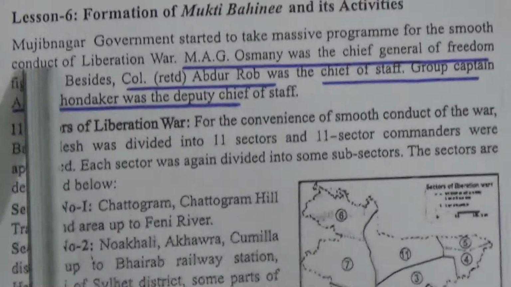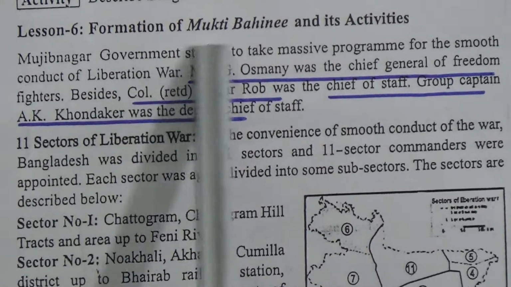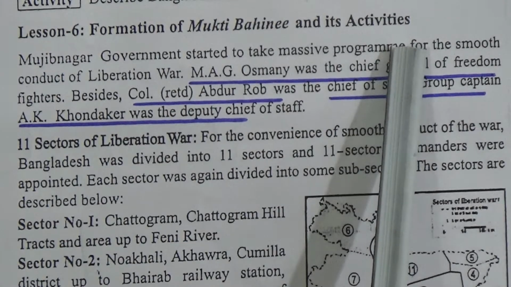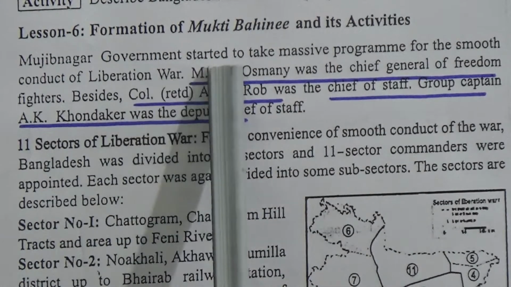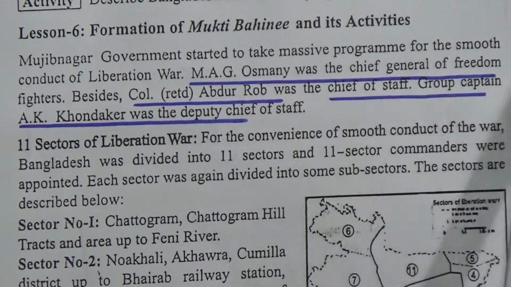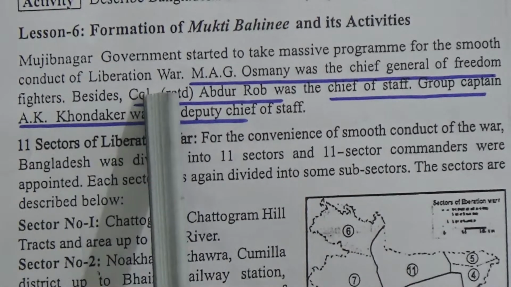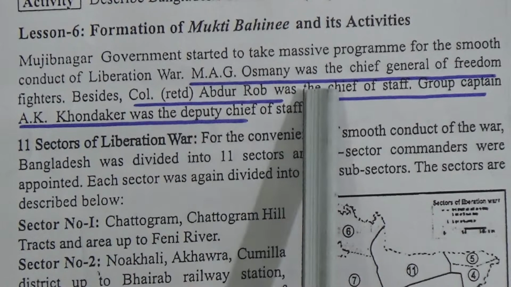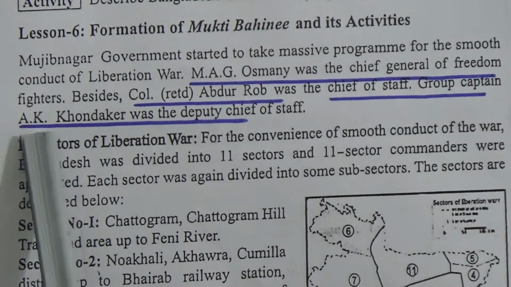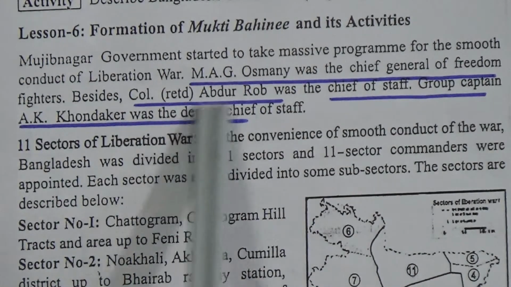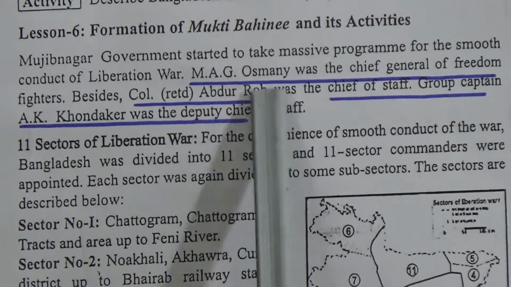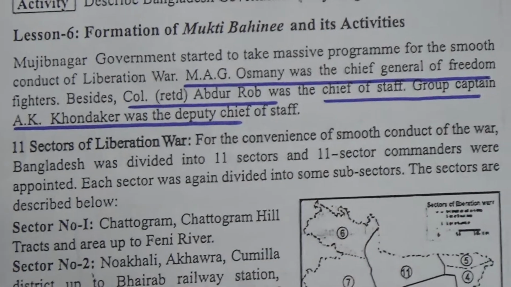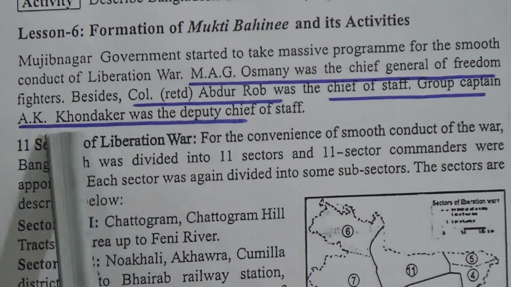So now start lesson 6, formation of Mukti Bahini and its activities. The Mujibnagar government started a massive program for the smooth conduct of the liberation war. M.A.G. Usmani, Ataul Ghani Usmani, was the chief general of the freedom fighters.